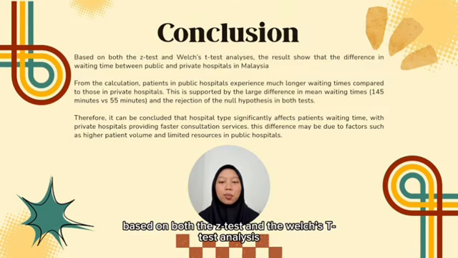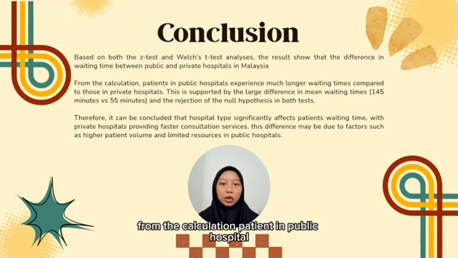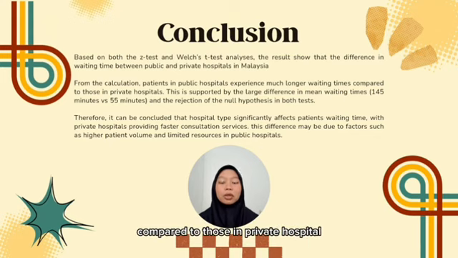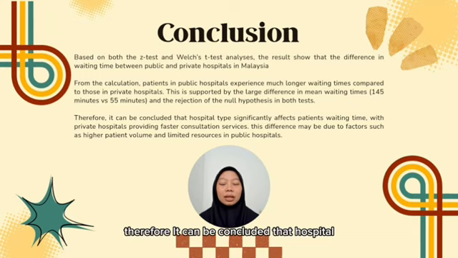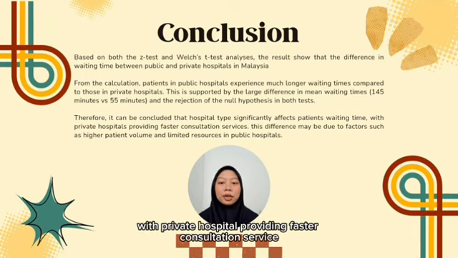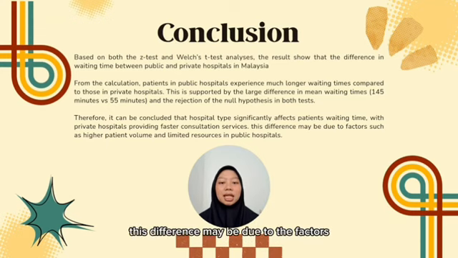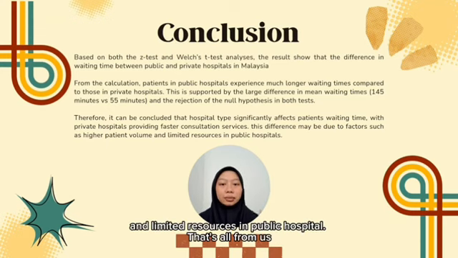In conclusion, based on both the Z-test and the Welch's t-test analysis, the results show a difference in waiting time between public and private hospitals in Malaysia. From the calculation, patients in public hospitals experience much longer waiting times compared to those in private hospitals. This is supported by a large difference in mean waiting time, 145 minutes versus 55 minutes, and the rejection of the null hypothesis in both tests. Therefore, it can be concluded that hospital type significantly affects patient waiting time, with private hospitals providing faster consultation service. This difference may be due to factors such as higher patient volume and limited resources in public hospitals. That's all from us.